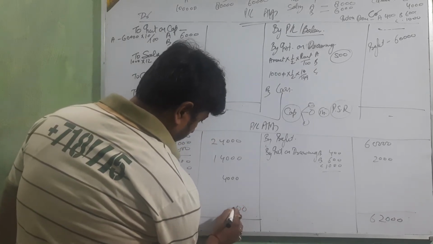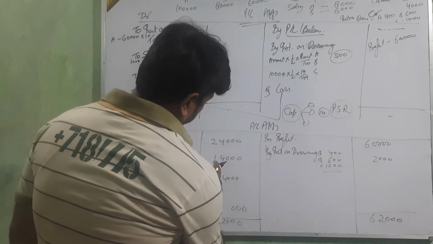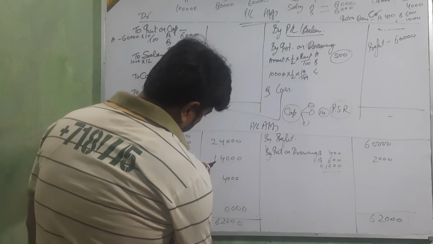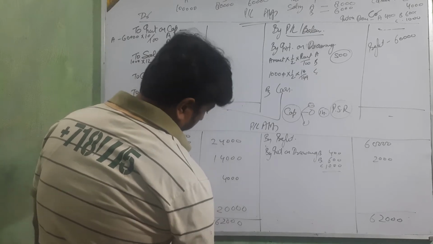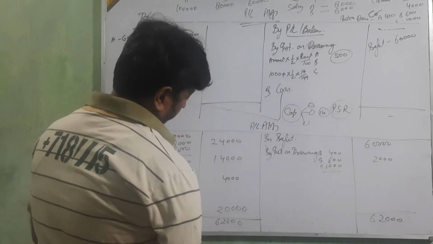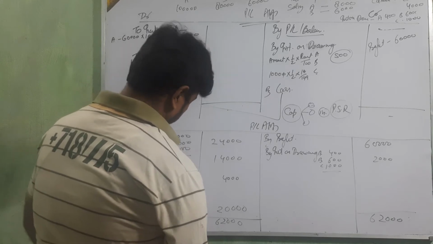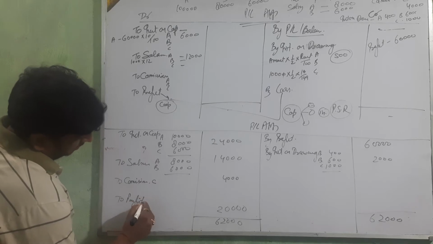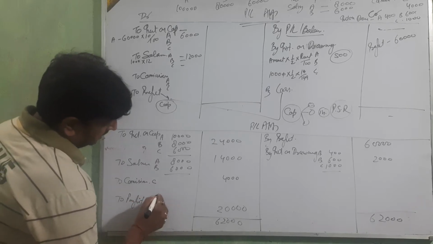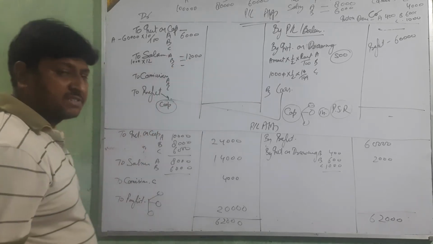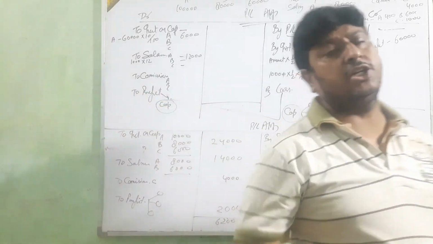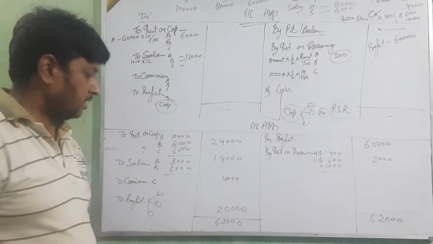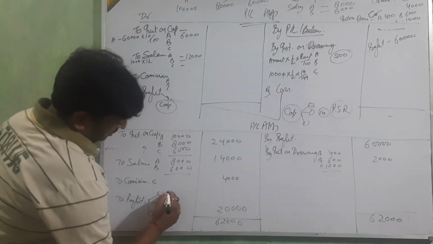62,000. 20,000. It's a profit. Divide between the partners. Nothing is given for the profit sharing ratio, so then we are going to utilize equal. Okay, beta? Equal profit sharing ratio. When we are going to distribute this, so then